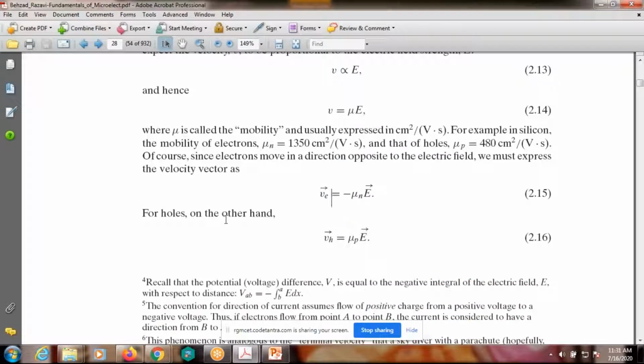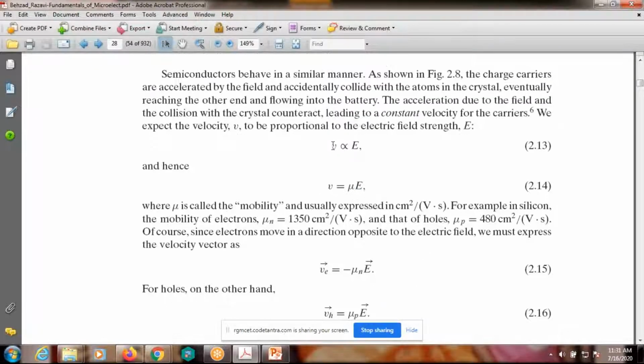Okay, coming to the other hole movement, what is the hole velocity? Velocity of hole is equal to mu p into E, electric field. Velocity and electric field are both vectors, and they are in the same direction. Remember here, the velocity of a charge carrier is directly proportional to the electric field, and that constant is the mobility.